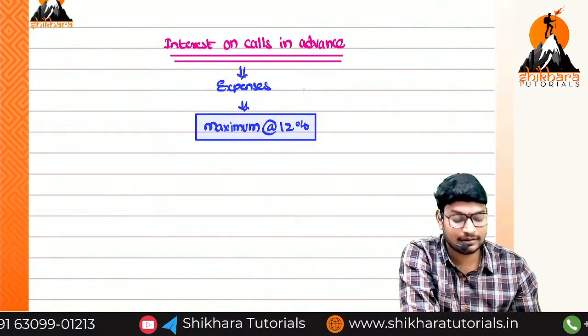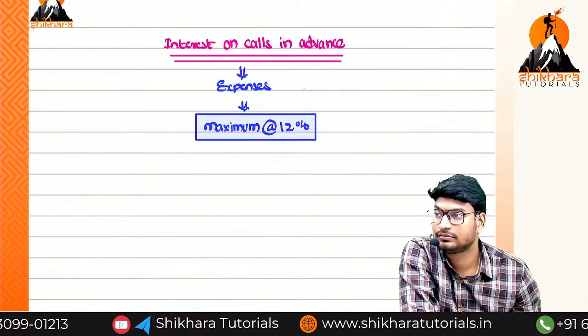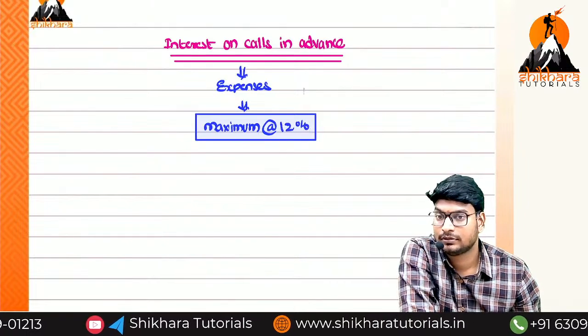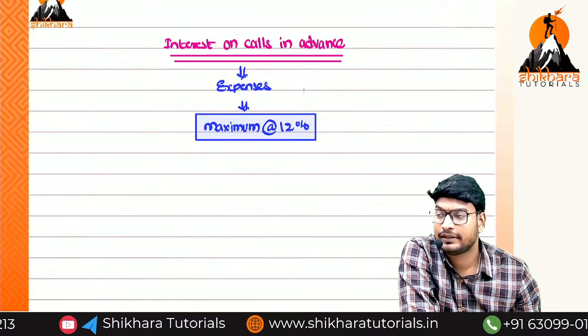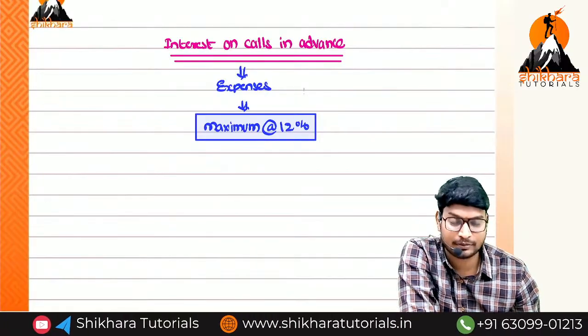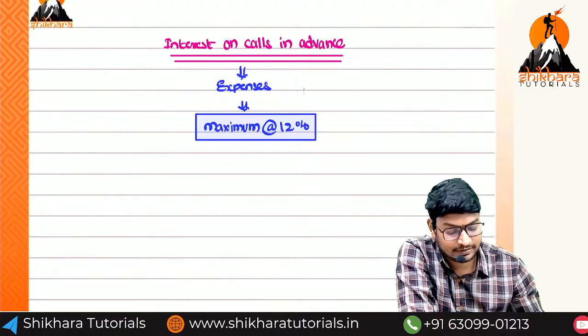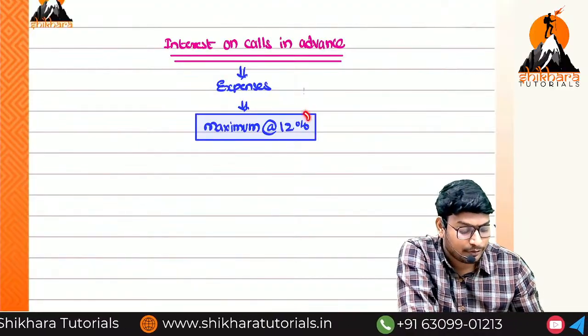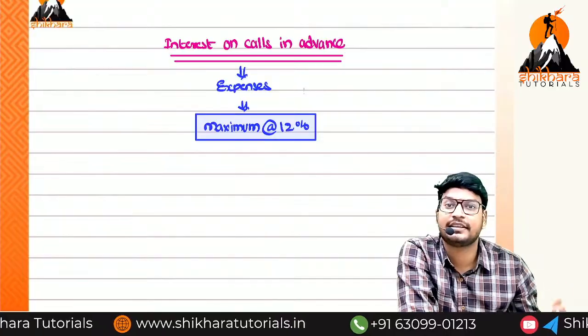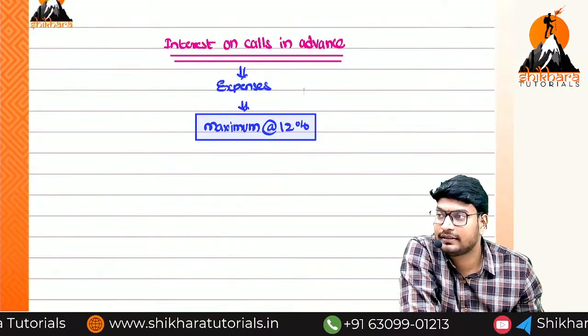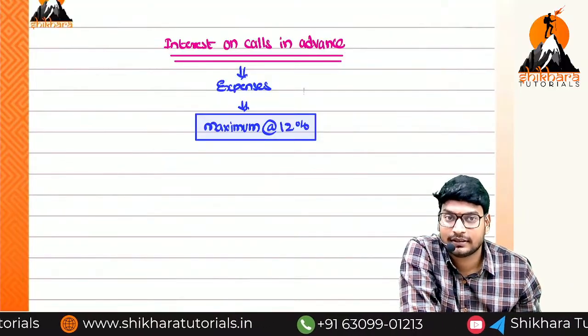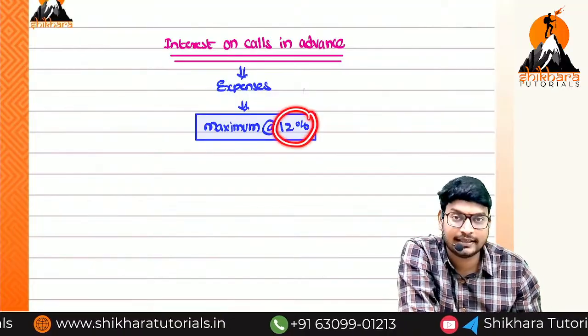Why do they put this type of restriction of 12%? Is it an expense or income, ama? Expense. If you want, you can pay more than 12%, but if the expenditure increases, profit will decrease and taxes will decrease. That is the reason they put restrictions like this.